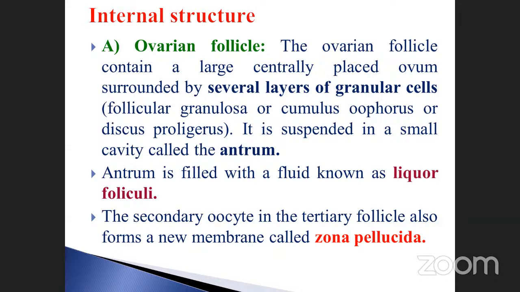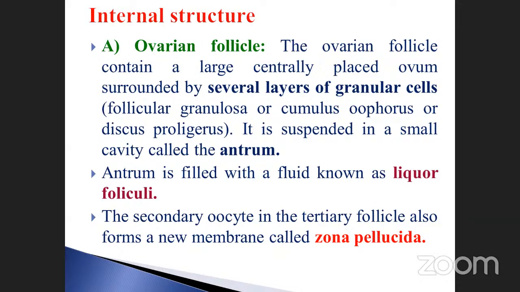Liquor folliculi. Once again, the follicle has a centrally placed ovum, and although it contains several layers, the names are given here. It is also suspended in a small cavity called the antrum. The antrum filled with fluid is known as the liquor folliculi. The secondary oocyte in the tertiary follicle also forms a new membrane called the zona pellucida. This is very, very important.